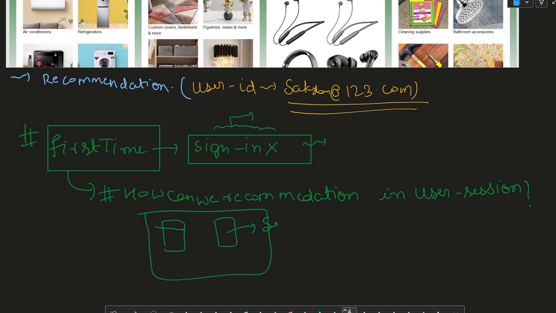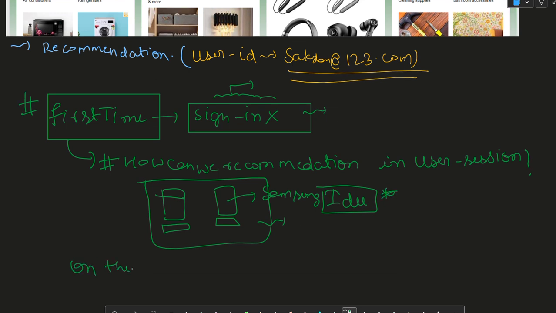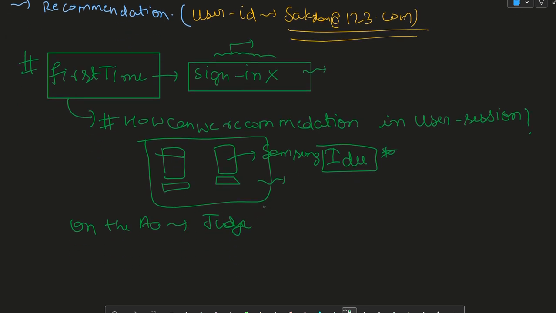On the basis of such activities, like what kind of activities he is doing, how much he is changing his price range, how much time he stays on the website, what the idle time is, on the analysis of all this we would judge whether someone would buy or not buy.